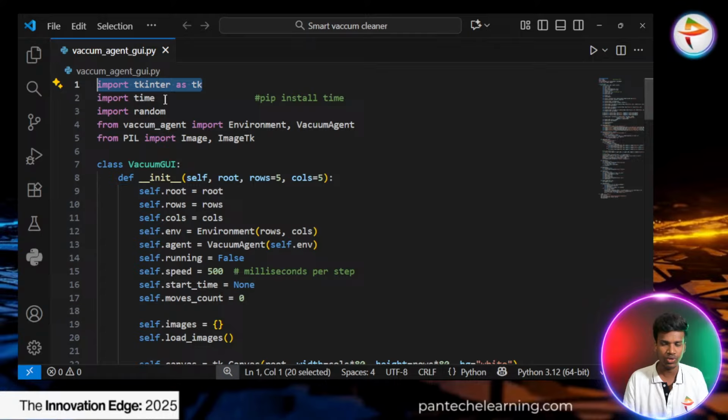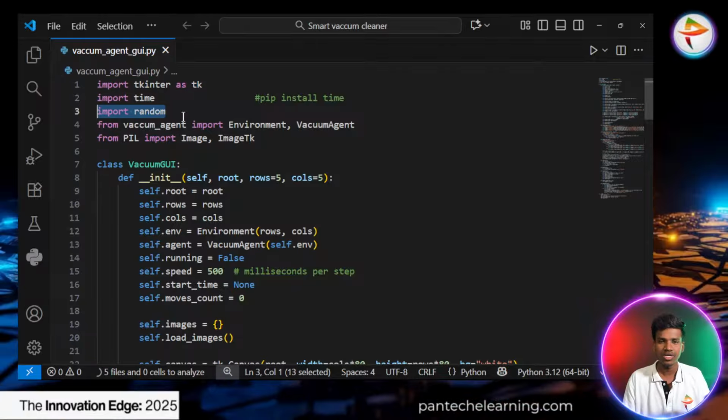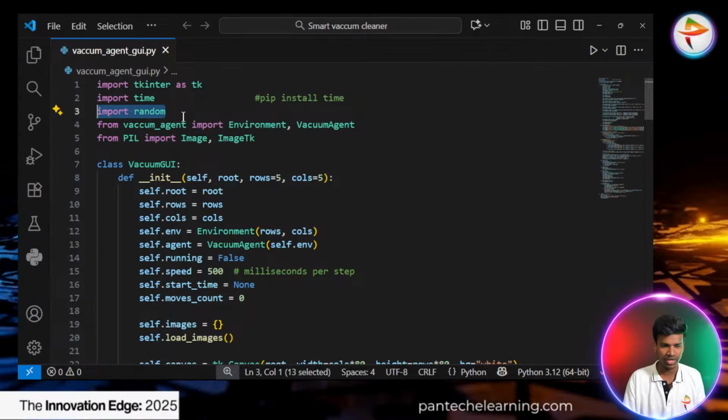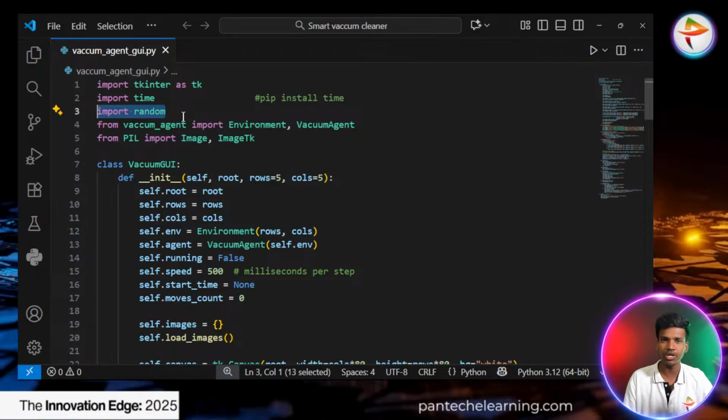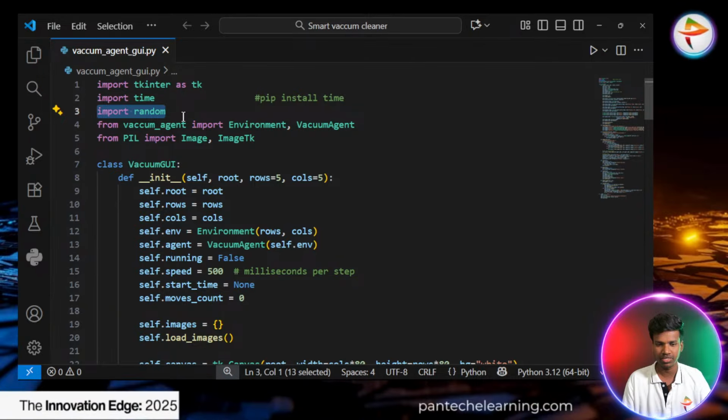So I have to mention the time, and import random means the obstacles as well as the dirty places have to be assigned randomly. Here we cannot take a real place, I mean a real environment. We have to create an environment in that particular place, and discuss how the agent has to clean the place. So that way we have to discuss.